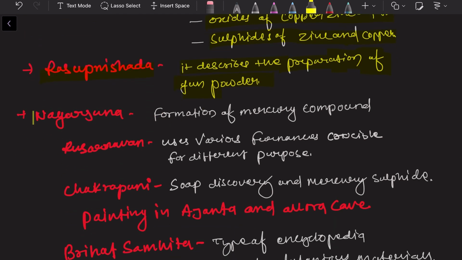Another scientist was Nagarjuna, who told about the formation of mercury compounds. Rasa Ratnakara describes uses of various furnaces and crucibles for different purposes. As we know, every metal has a different melting point and boiling point, so they require different crucibles for that. And they told about the different crucibles for the different temperatures of the furnace.